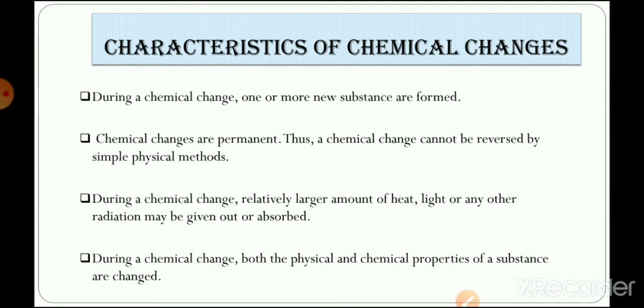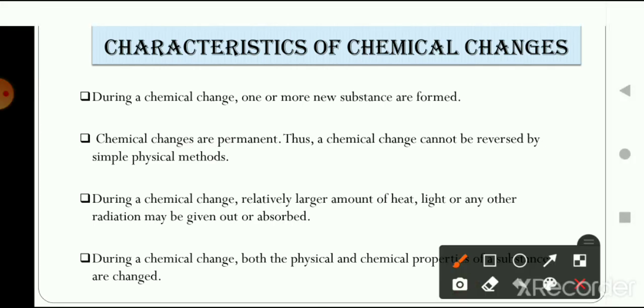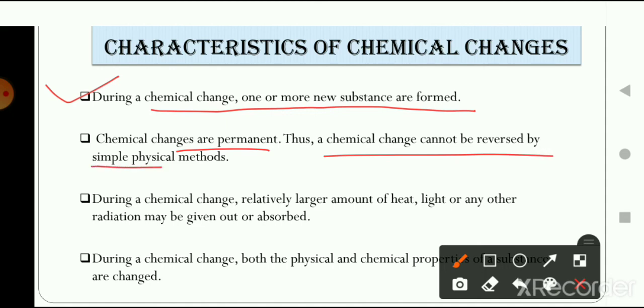During a chemical change, one or more new substances are formed. When we perform a chemical change, new substances form, which we have seen in the examples also. Chemical changes are permanent. It means they cannot be reversed. A chemical change cannot be reversed by a simple physical method. We cannot undo the chemical change that happened by reversing it.